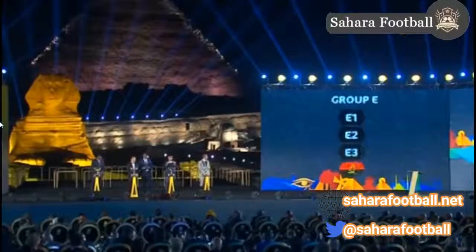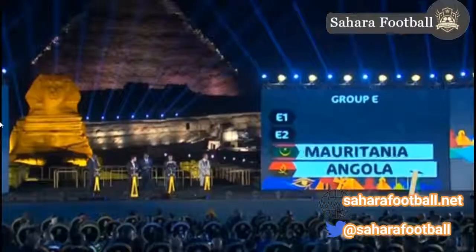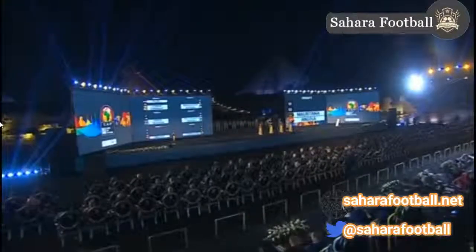La Mauritanie. Mauritania, also the first qualification ever. New kids on the block. Mauritania have seen a steady rise, rewarded with the debut qualification to the final tournament of the flagship African football tournament. The last but not least.